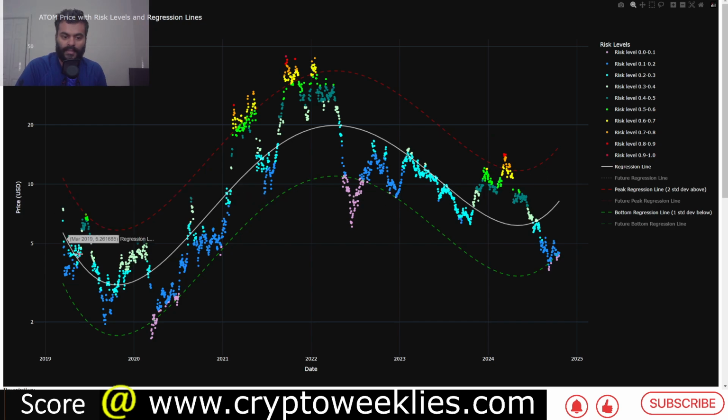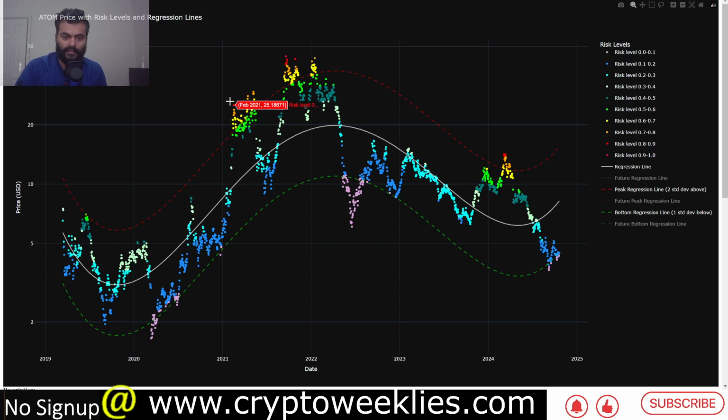The polynomial based bands are available on the screen. The base function is this gray line in the middle. The peak regression is the dotted red line, and the bottom regression is the dotted green line. Atom has had several visits to the top of the regression based valuation. First, when the price was at about $44 in September 2021. Also in February 2021 when the price was at $25. So you can see that although the prices are different, the regression based peaks are identified at every single time.